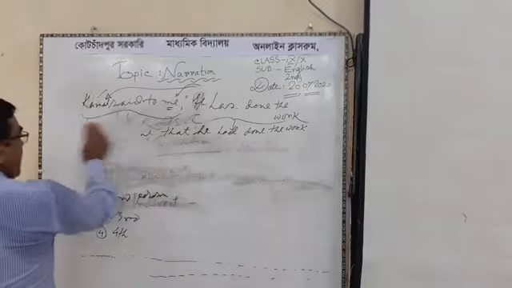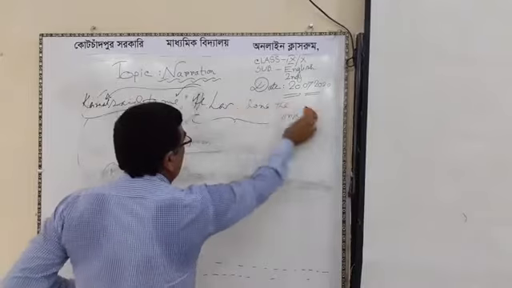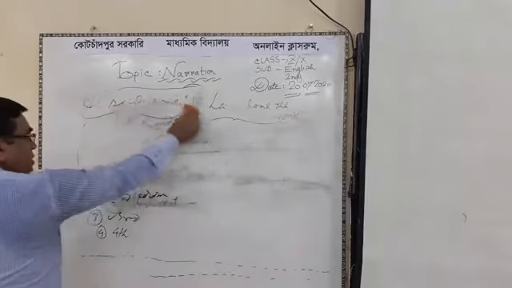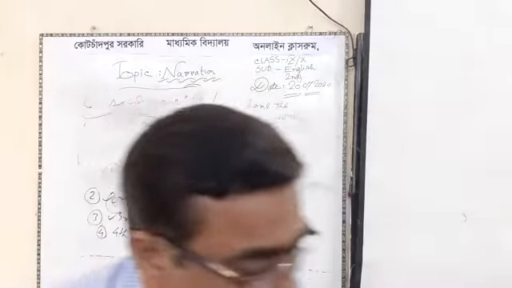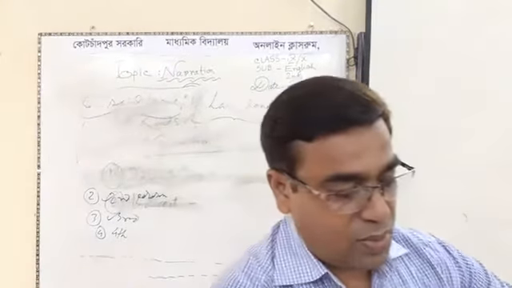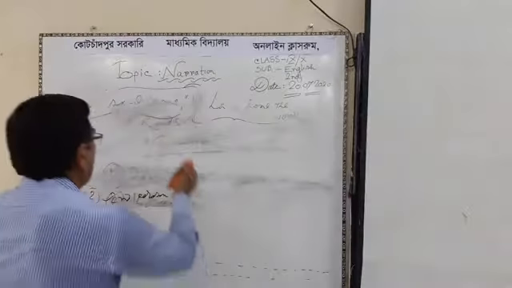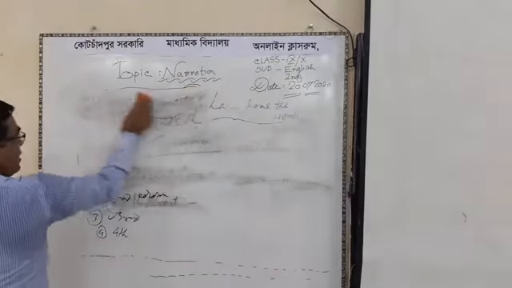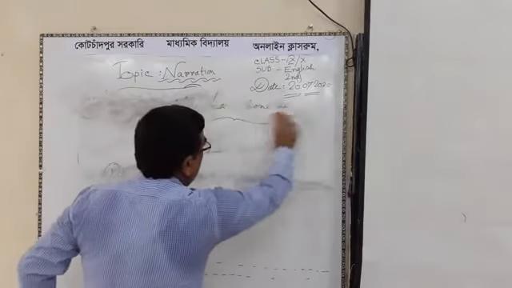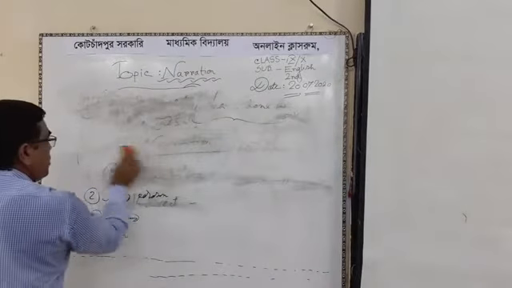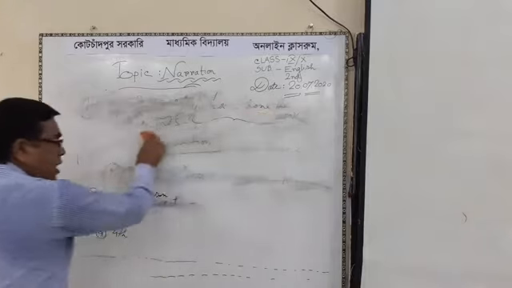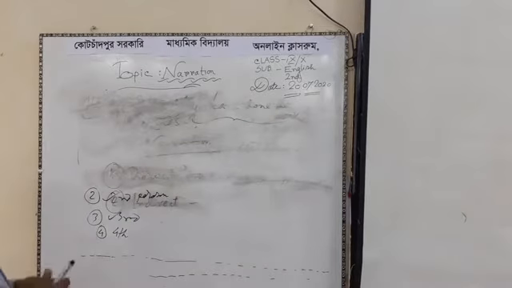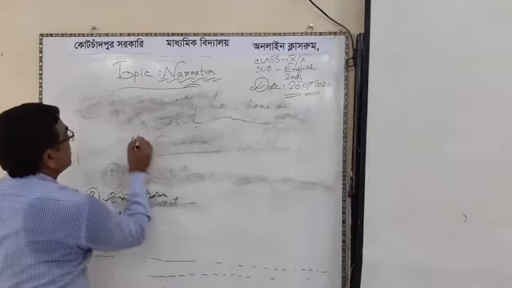Okay, and last, there is no reporting verb and no reference of subject, no person. So how can we sense from direct to indirect narration?